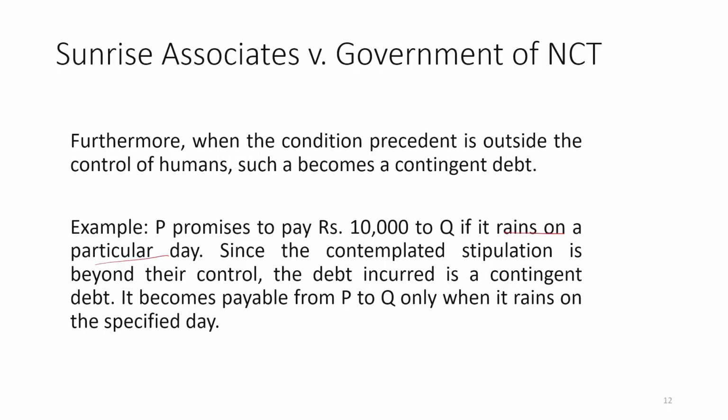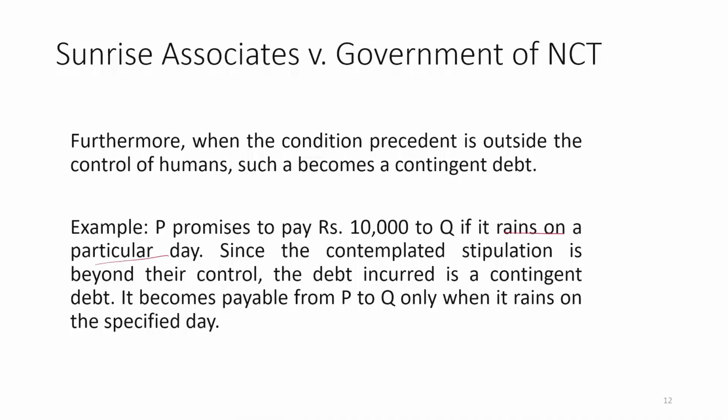One more thing: in the case of a contingent event, it is not necessary that it is always non-human conduct. Sometimes, take the example that A promises to pay 10,000 if the government is going to issue a policy.